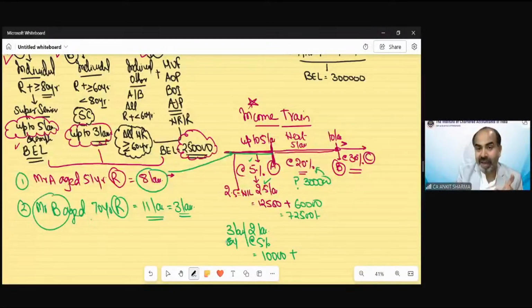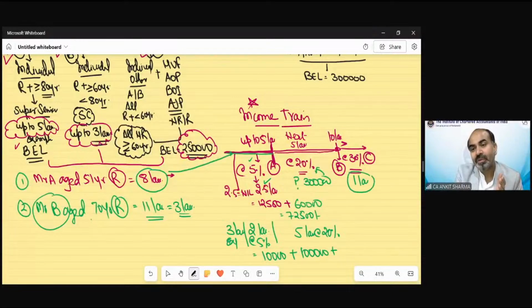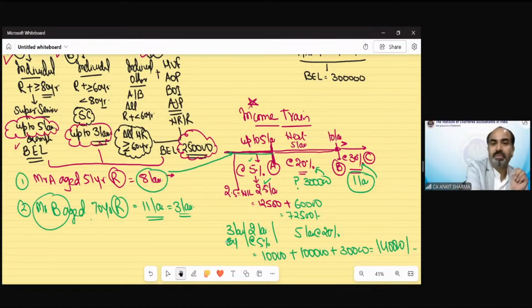Out of 11 lakh, 5 lakh has been used up to this level. The balance 5 lakh is going to be taxable with 20% tax rate. So that would be 1 lakh. How much balance is exceeding 10 lakh? 1 lakh is the exceeding value, which is going to be taxed at 30% rate. So that is 30,000. So total value is 1,40,000. Solved.